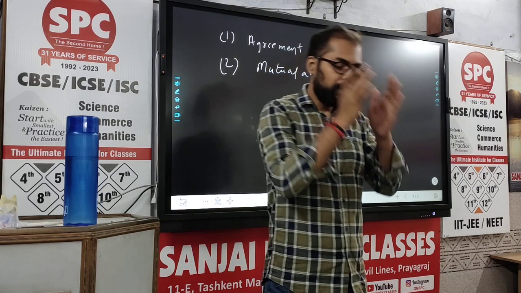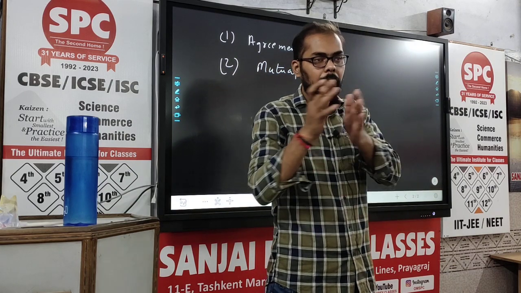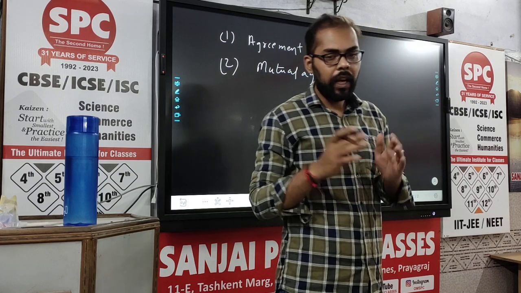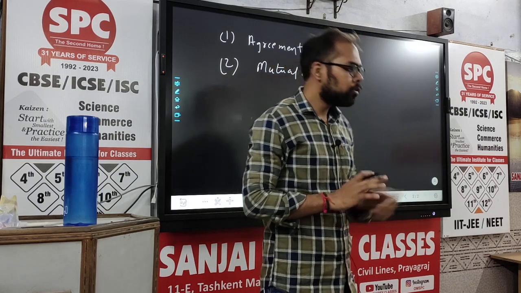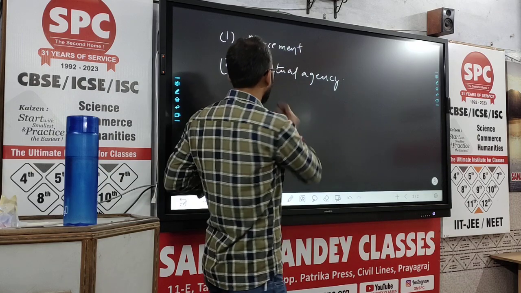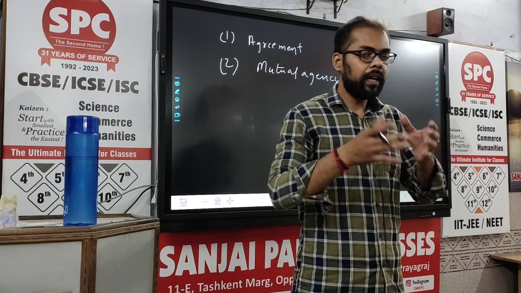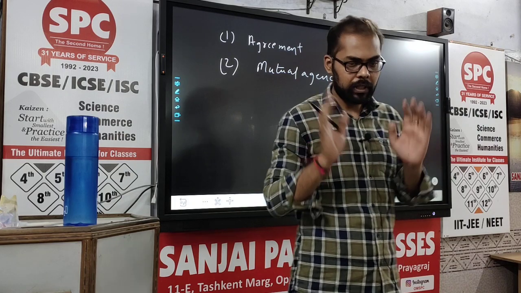The firm is the principal, and the partners who are working for the firm are referred to as agents of the firm. So this is what is meant by mutual agency. Another thing meant by mutual agency is that it is a formation of a group of persons.